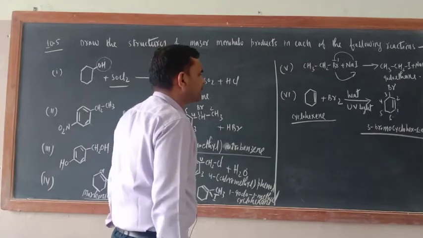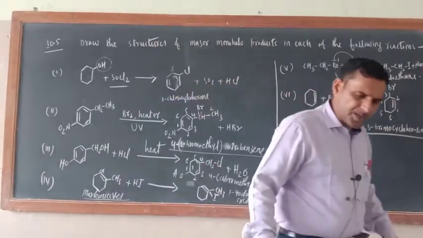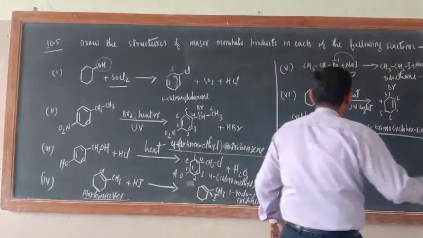Any problem? So this is the IUPAC name, plus here HBr.